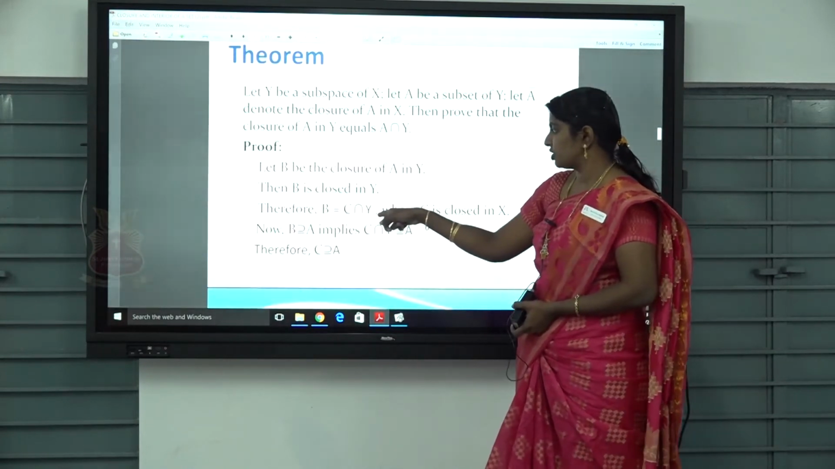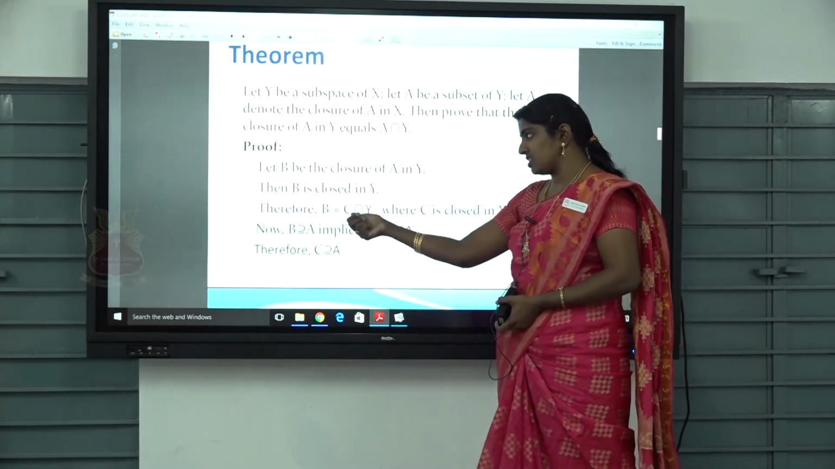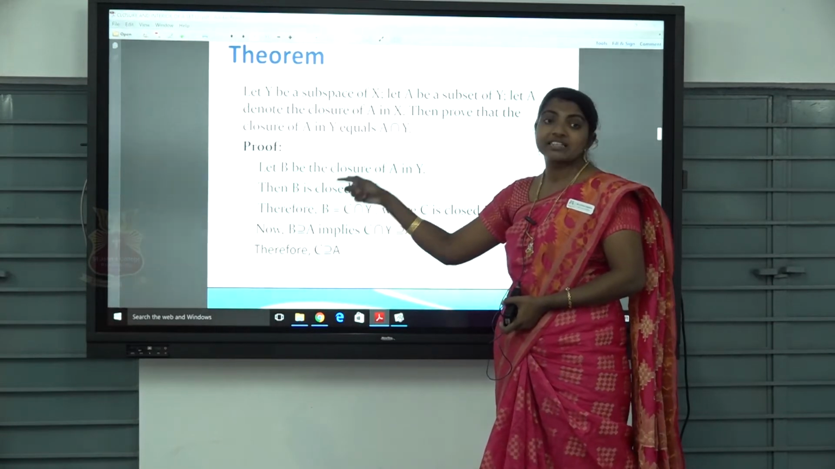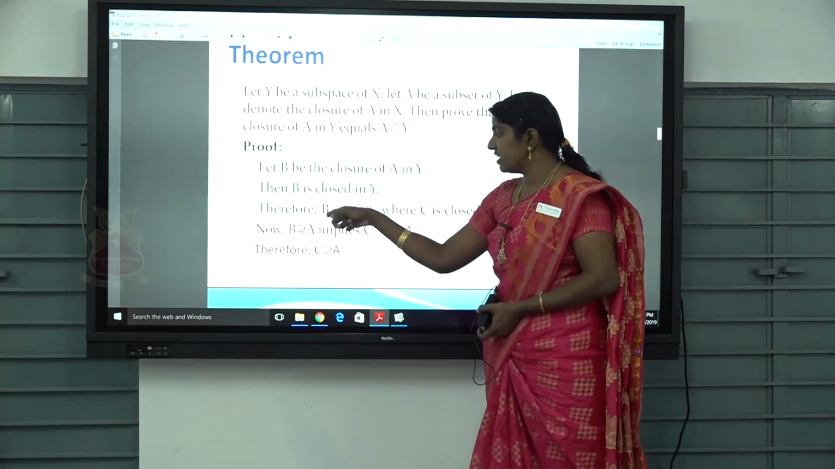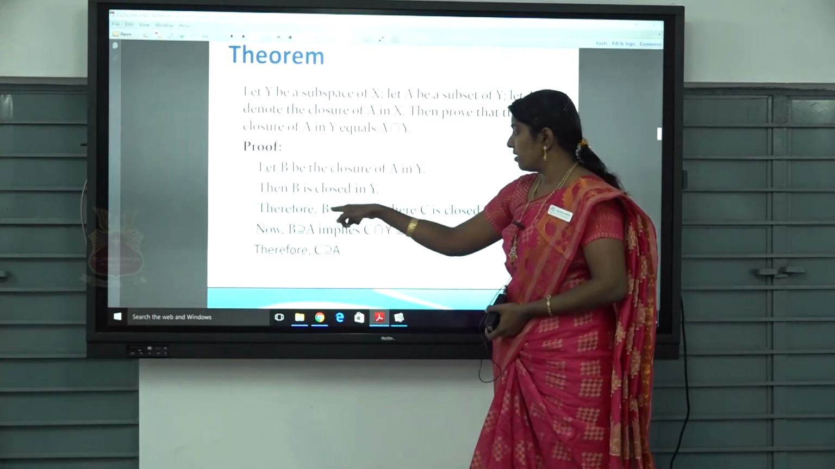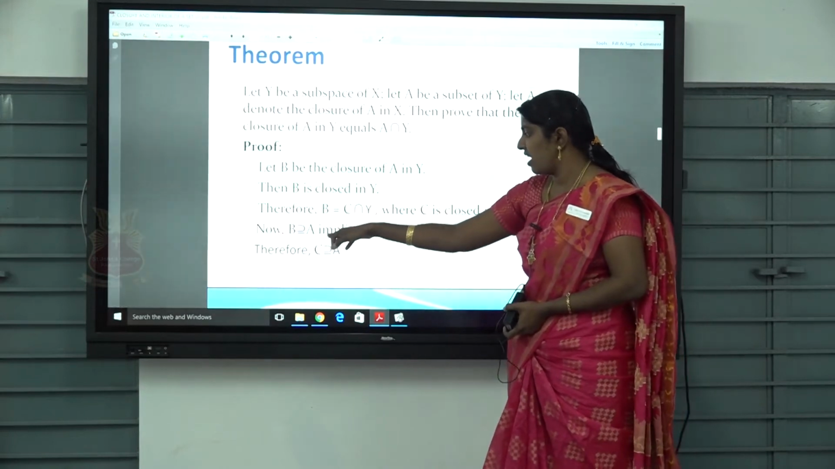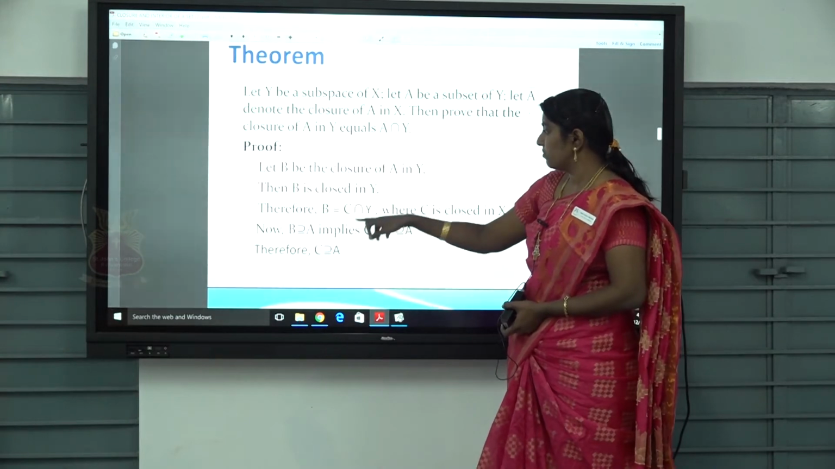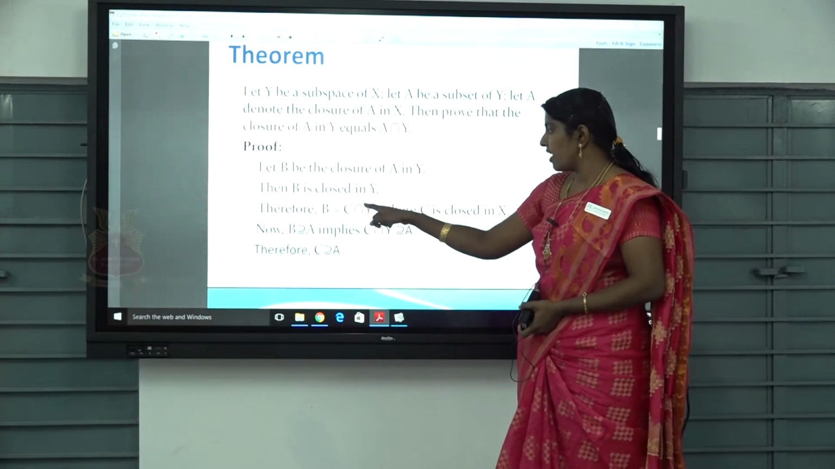B equal to C intersection Y, where C is closed in X. So this is the closed sets in the whole space, and this is the closed sets in the subspace. Okay. Now B contains A because B is closed in Y. So B contains A implies C intersection. We have to take B is equal to C intersection Y in the previous line, isn't it? So we apply for this.